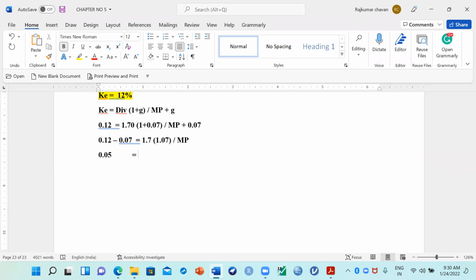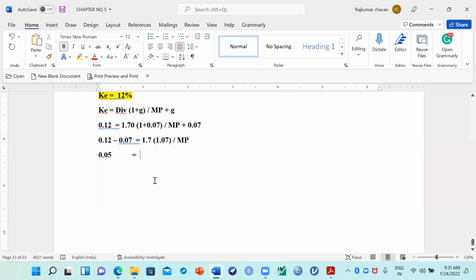Sir, this denominator has MP plus 0.07, right, sir? So we can't take only 0.07 to the other side. We have to take both, sir. MP plus 0.07 together we have to take, because it is associated with the plus sign. Yeah, it is whole divided by MP, separately. So we need to multiply MP into 0.12 and 0.07 into 0.12, sir. So finally, how much will you get as the answer?